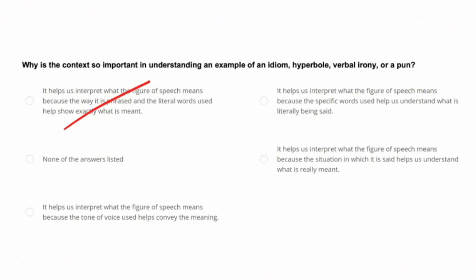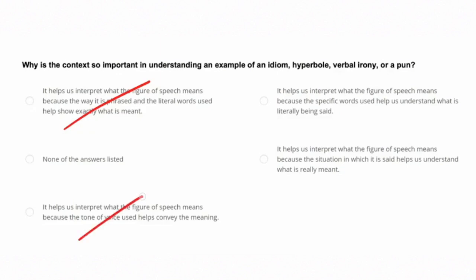It helps us interpret what the figure of speech means because the tone of voice used helps convey the meaning. This option is closer because tone of voice can help with context, but they aren't interchangeable, and you can get context without tone of voice. So that is not enough for this to be correct.